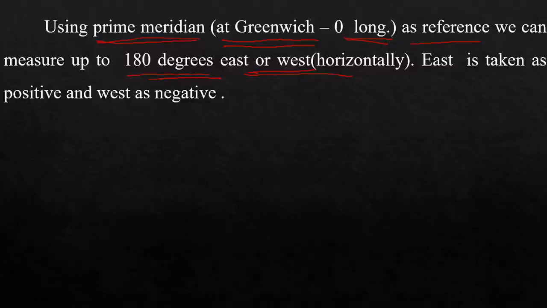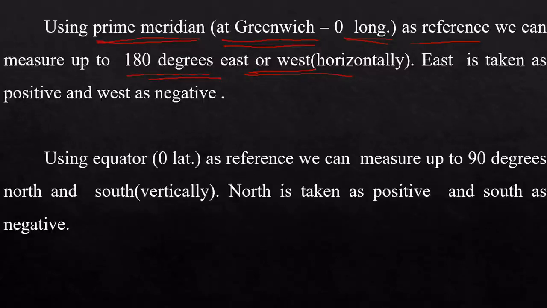So these are some of the basics of the geographic coordinate system. One more thing: using the equator. I have told you about the prime meridian, where we take 0 longitude as reference. Now, using the equator, we use 0 latitude as reference. We can measure up to 90 degrees north and south vertically. North is taken as positive and south is taken as negative.